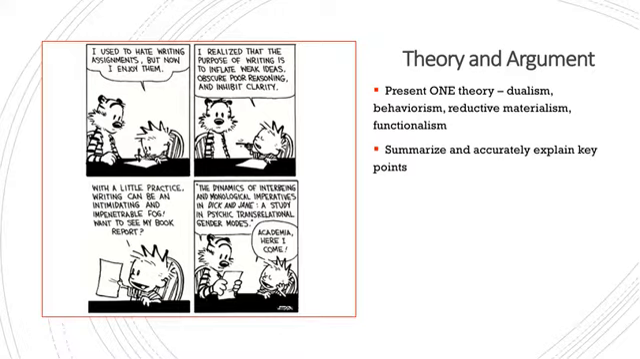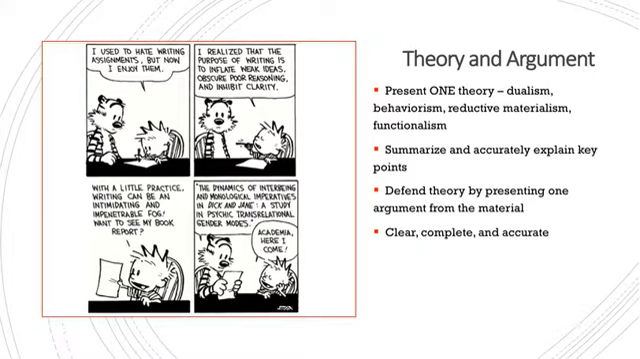So I'm looking at, do you get all the key points down and have you explained it? And this is one place where an illustration can really help because it helps clarify what those key points are. But the idea here is you're just summarizing what one of the theories is. Then you're going to defend it by presenting one argument from the material in class. I always make sure I give you at least two. There's lots of arguments for these theories, but I give two of the bigger ones that are out there. You're going to take one of those and present it. And that's how you defend the argument. You don't create your own argument. And I'm looking that it's clear, complete, and accurate.